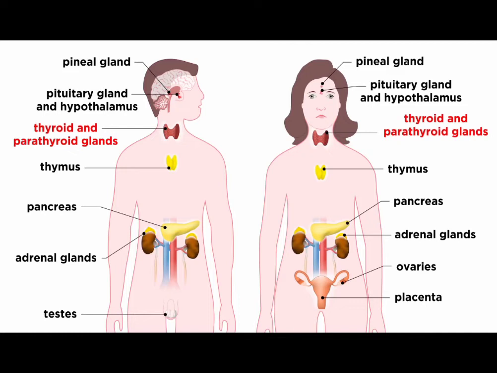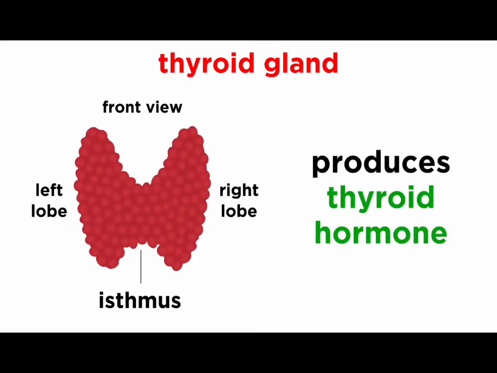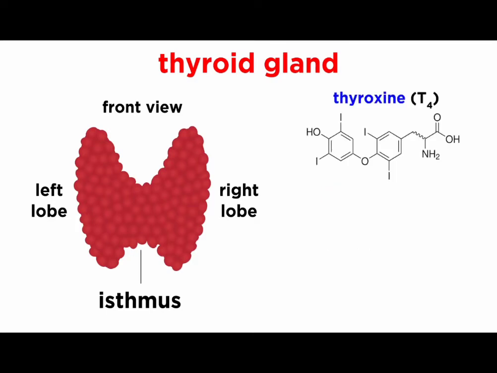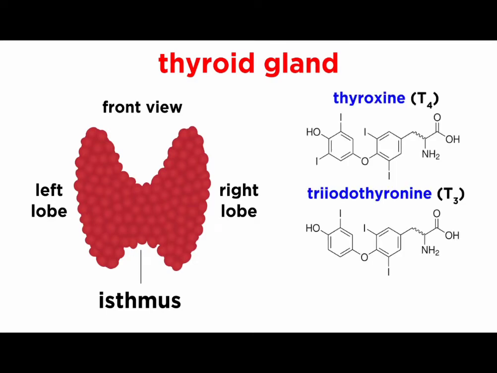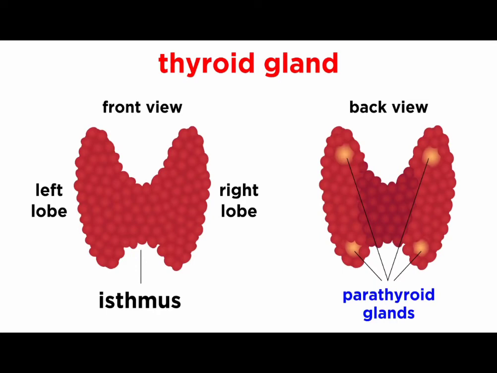Next, let's look at the thyroid gland. This is comprised of two lobes connected by the isthmus, and it produces thyroid hormone, which is actually two hormones, thyroxine and triiodothyronine, also known as T4 and T3 respectively. This is a hormone that affects almost every cell in the body by increasing metabolism, regulating tissue growth, and maintaining blood pressure. Next up are the parathyroid glands, of which there are typically 4.